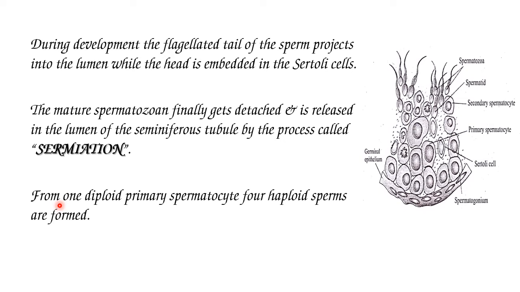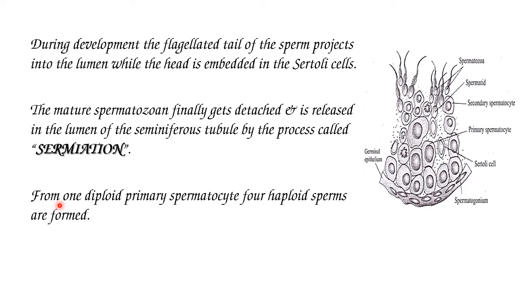One primary spermatocyte produces 4 haploid sperms. So 600 sperms require 150 primary spermatocytes.